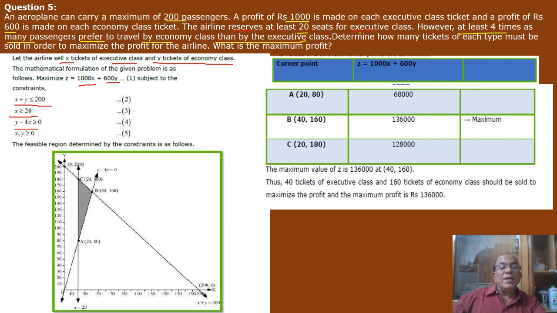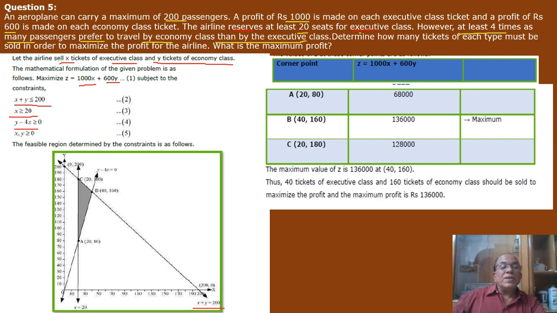So we'll make the line for x plus y equal to 200. So when x is 0, y is 200. When y is 0, x is 200. So this is the point 0, 200 and 200, 0. And this is the line for x plus y equal to 200. Now the second line, x equal or greater than 20. So we'll make the line for x equal to 20. So we have made this line.